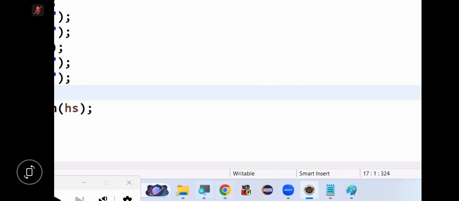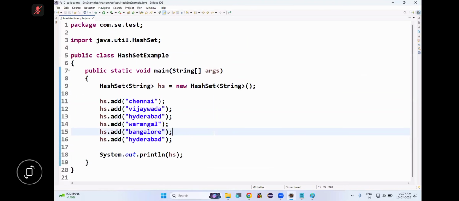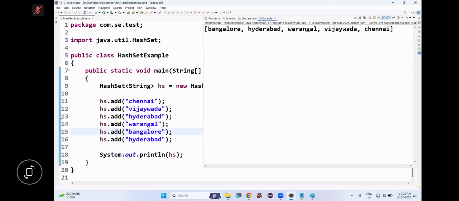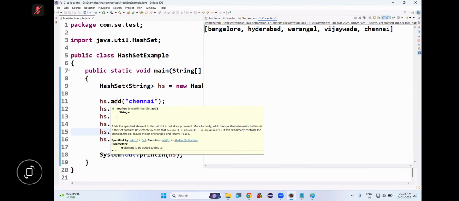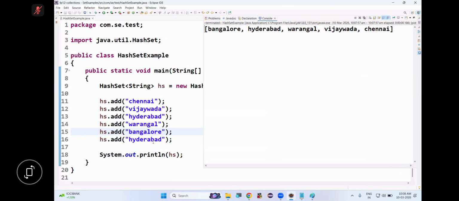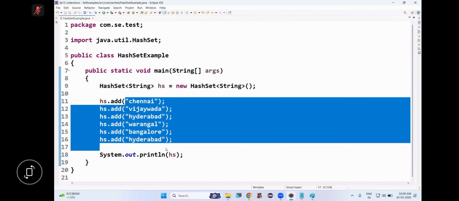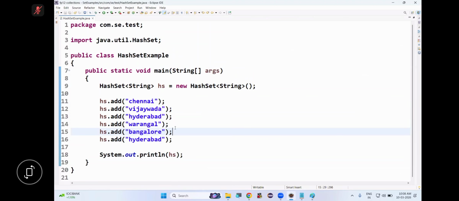Okay. Is this clear? So some objects I have added. You can see insertion order is not preserved. Is this clear? Okay. Only string class objects we can add. Other objects we cannot. All these are string literals. Every string literal is an object of string class. So tell me, next method, shall we?